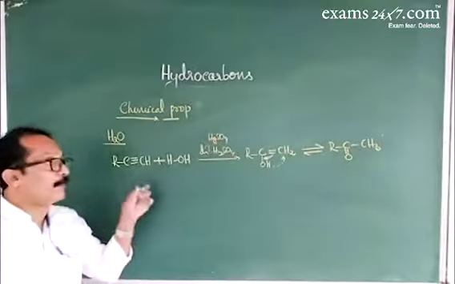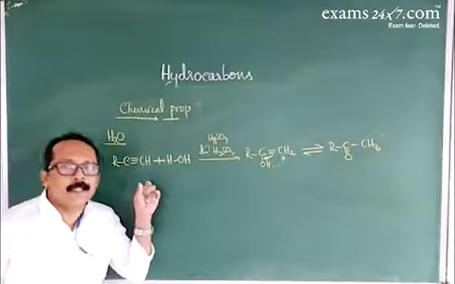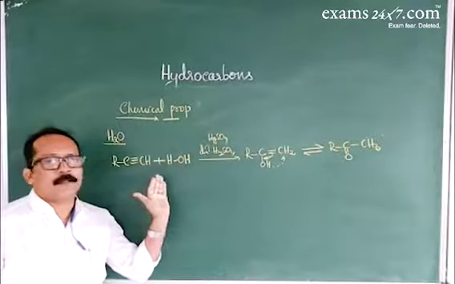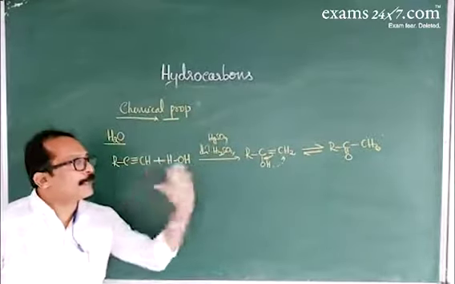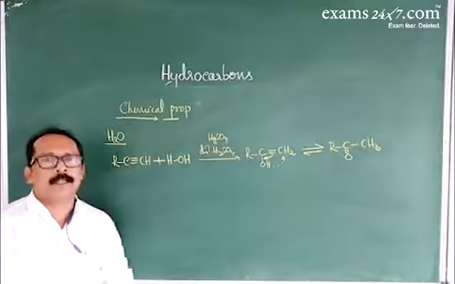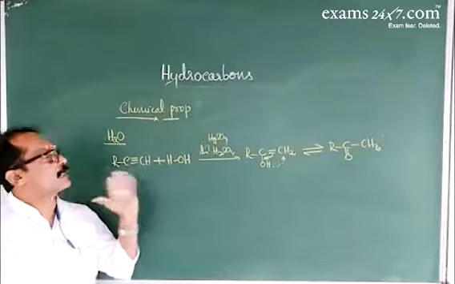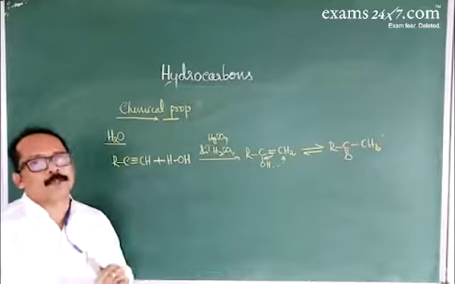Here you have to remember one thing: when you take acetylene, that gives an aldehyde. Any other alkyne, even with a terminal carbon-carbon triple bond, gives a ketone. So this is about the addition reaction of alkynes with water.